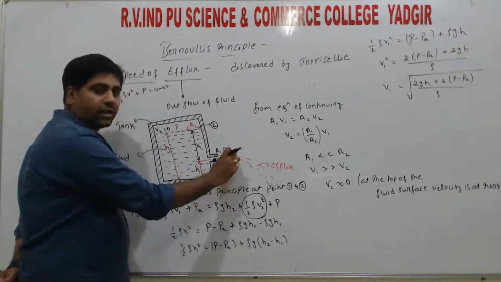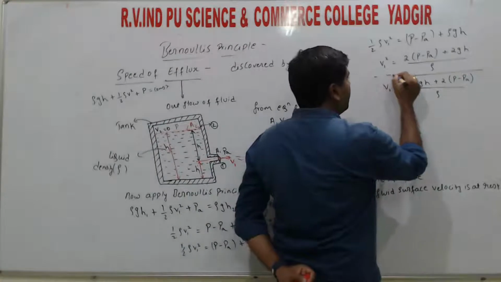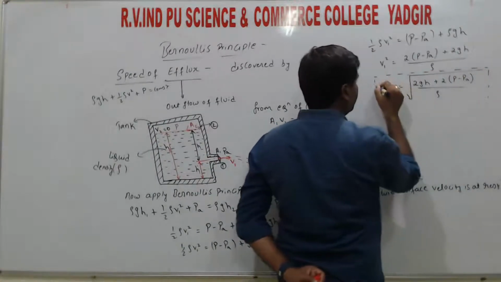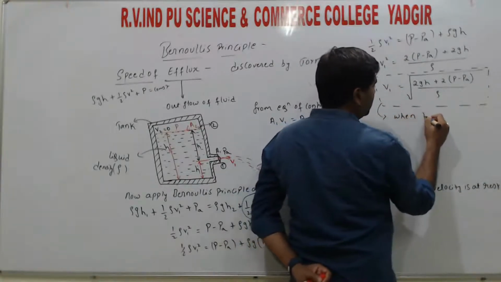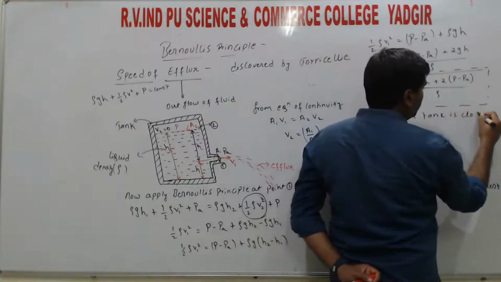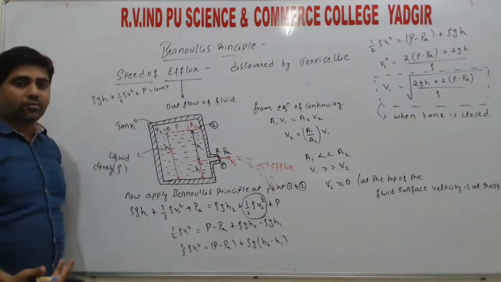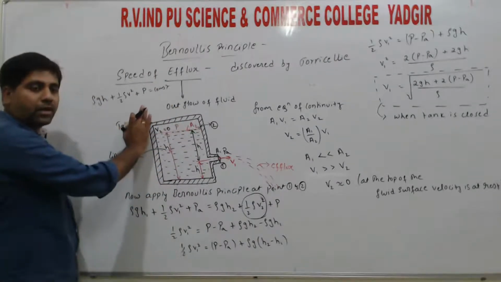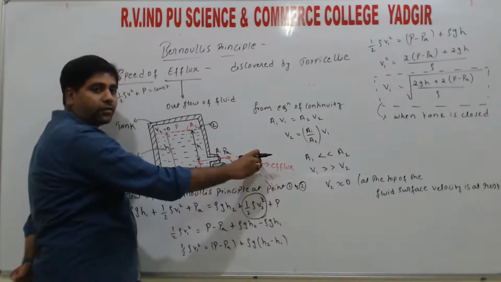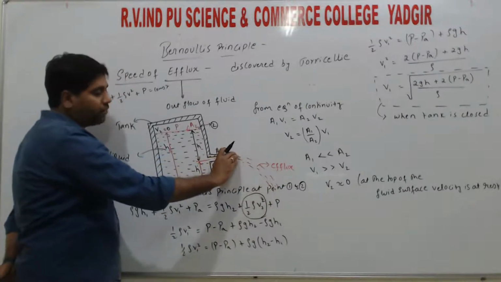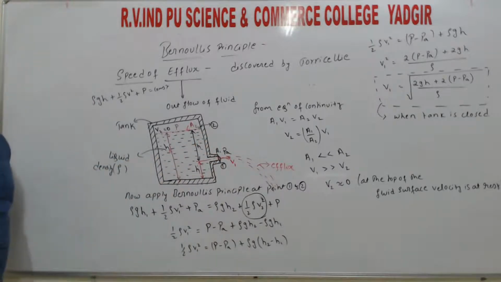So this velocity applies when the tank is closed, right? V1 is the velocity when the tank is closed. What Torricelli observed is that when the tank is open, the fluid outflow velocity will be equal to the velocity of free fall. So the velocity we get here should be equal to that of the free fall of an object, right?